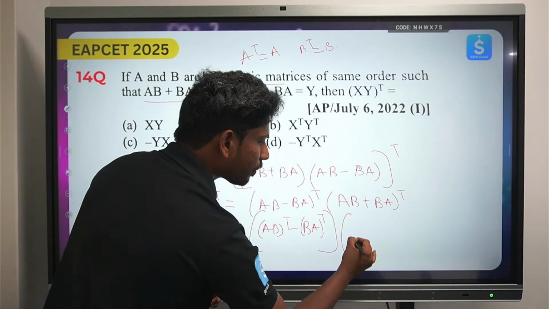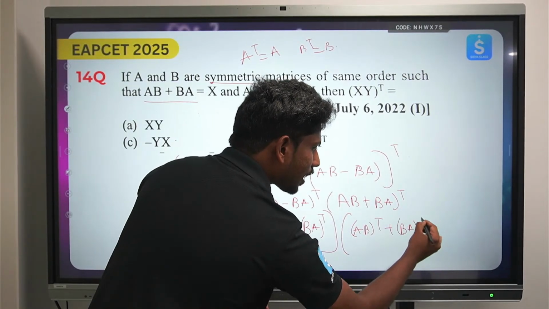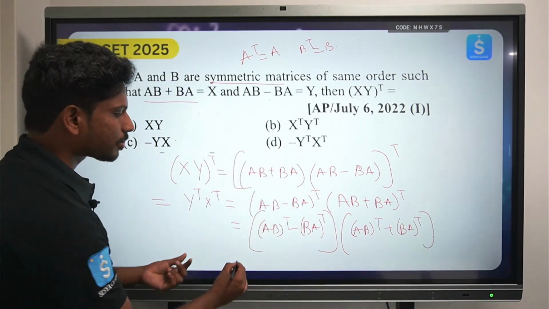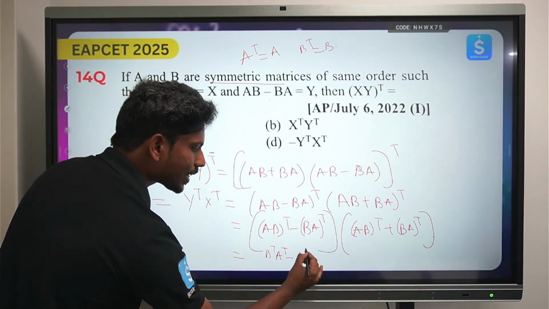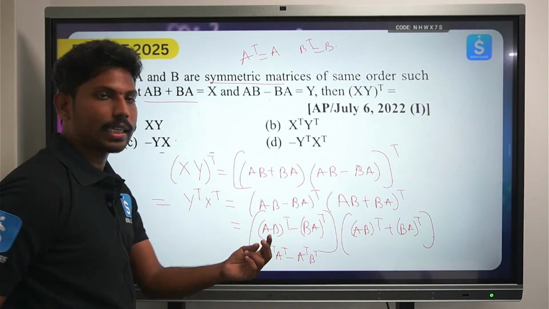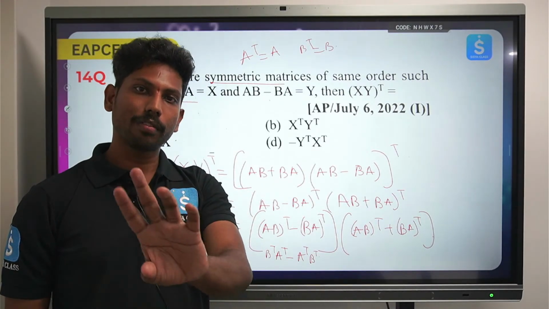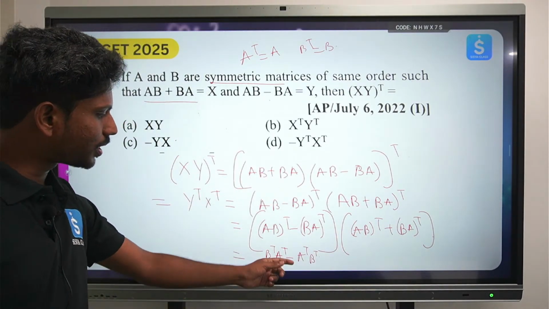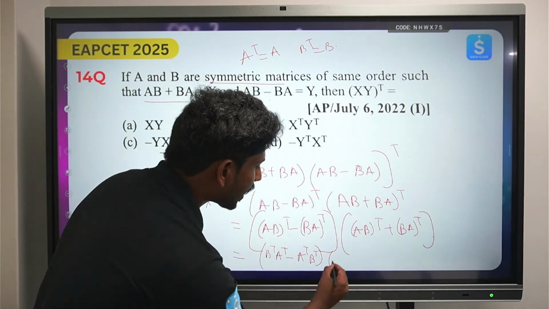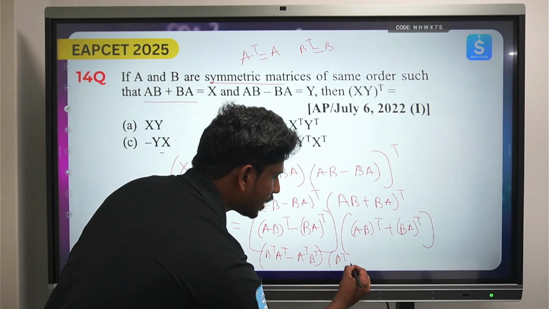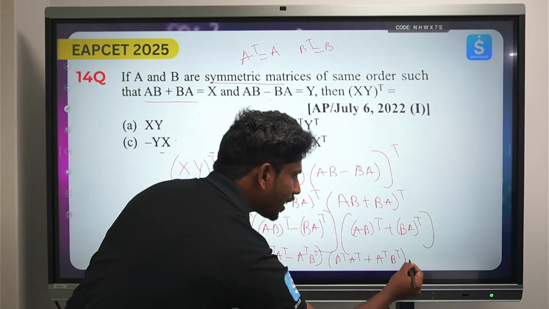Now again I will multiply AB transpose plus BA transpose. Now the AB transpose is nothing but B transpose into A transpose minus A transpose into B transpose. Whenever we take the transpose of a product of two matrices, it is the product of the transposed matrices in the reverse order, right? So B transpose into A transpose minus A transpose into B transpose, into, again AB transpose can be written as B transpose into A transpose plus A transpose into B transpose. So finally I got this answer.